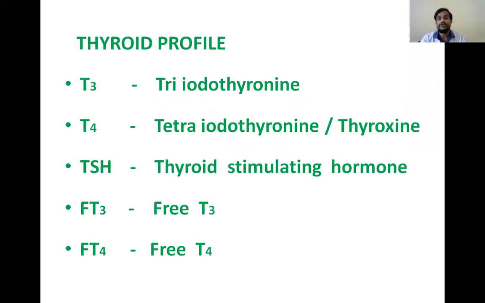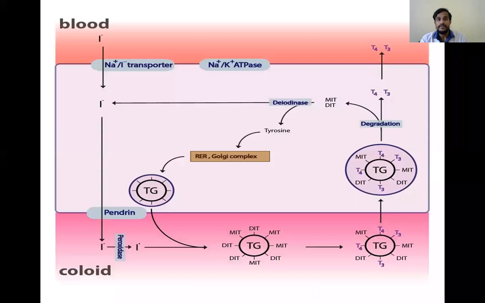FT3 and FT4, that is free T3 and free T4, are the part of T3 and T4 which is not bound to any proteins. The unbound or free fraction of T3 and T4 is known as FT3 and FT4. Coming to the formation, there are different steps for the formation of thyroid hormones T3 and T4: uptake, oxidation, organification and coupling.